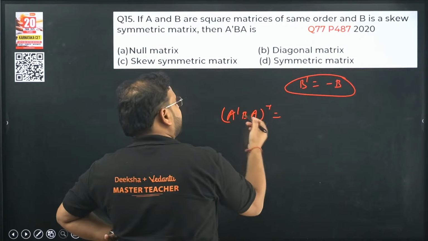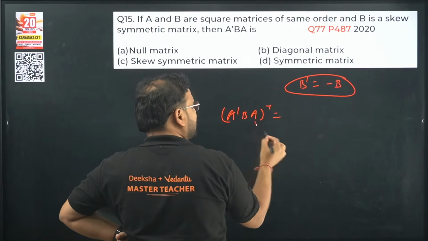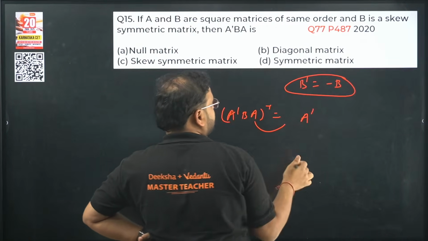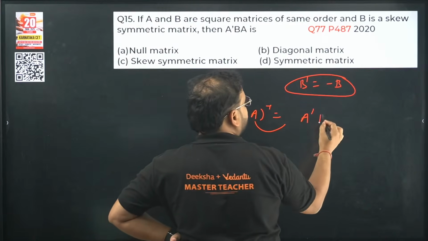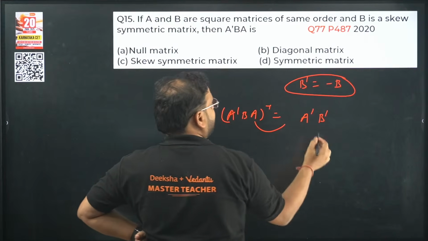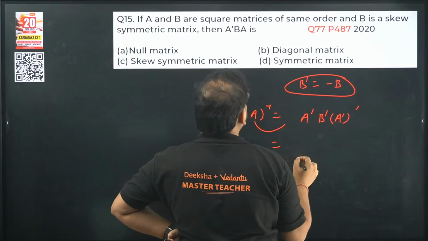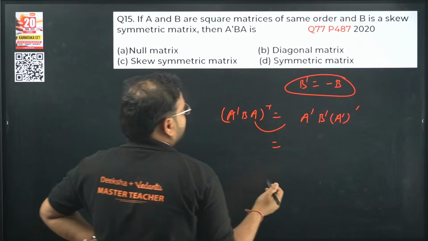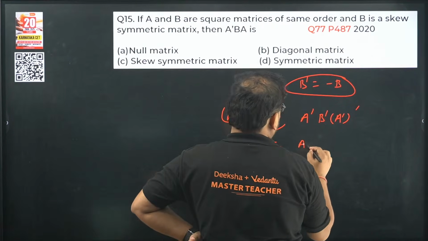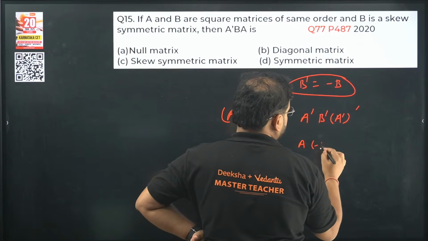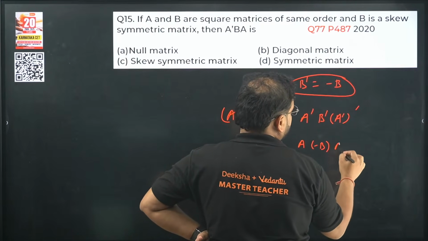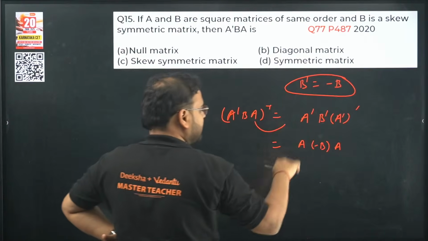Check this out. If I do this, I'll get this term transpose first, so I'll get A dash, and B will be simply B dash, and this term will go last, so A dash to dash. We don't know what A dash is, so we'll keep it as A dash, and we'll keep this as minus B. We'll keep this as simply A because transpose to transpose will be the matrix itself.